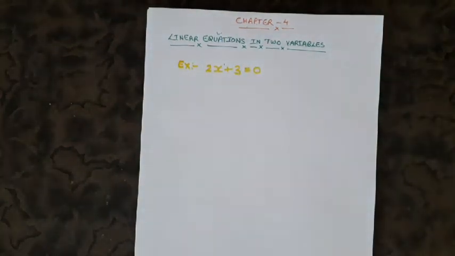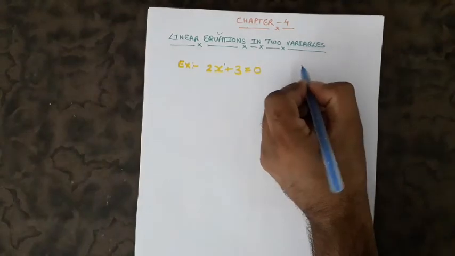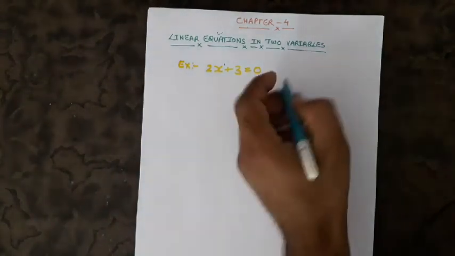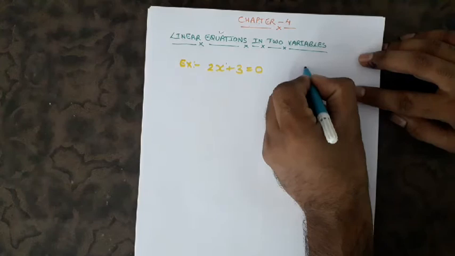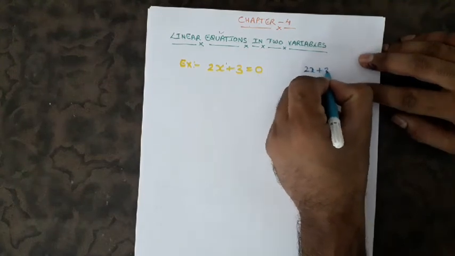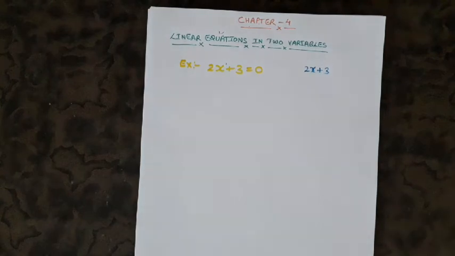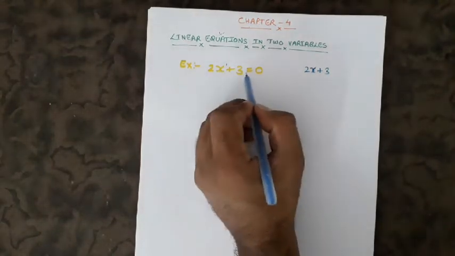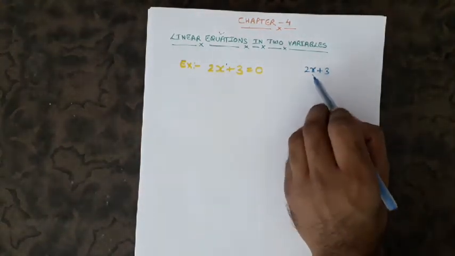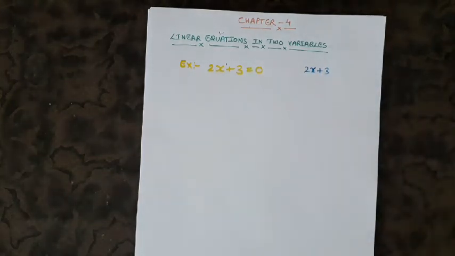Equation means, see, if I write the same expression here, 2x plus 3. What is the major difference between equation and expression or polynomial? Here I have written 2x plus 3 equals to 0, and here I have written only 2x plus 3.